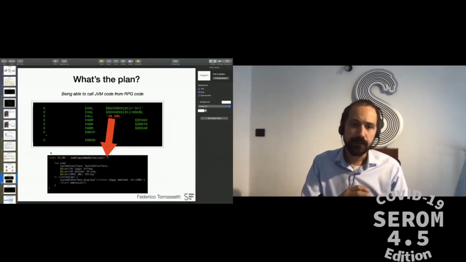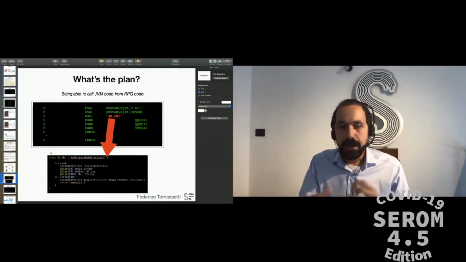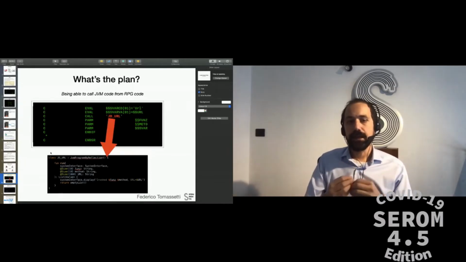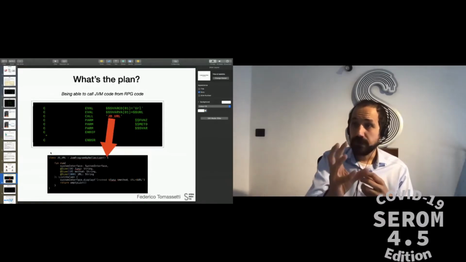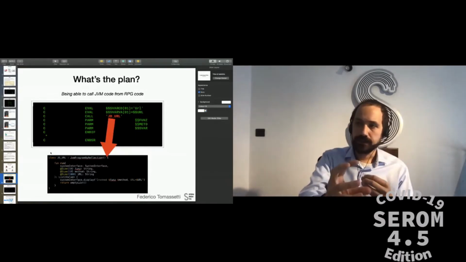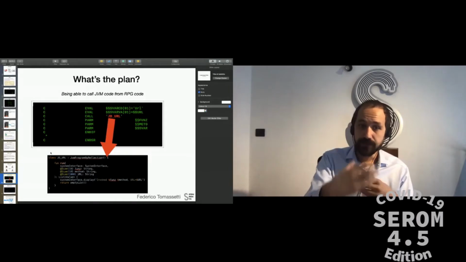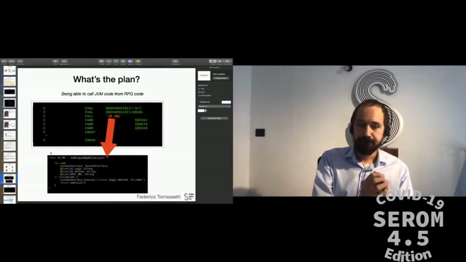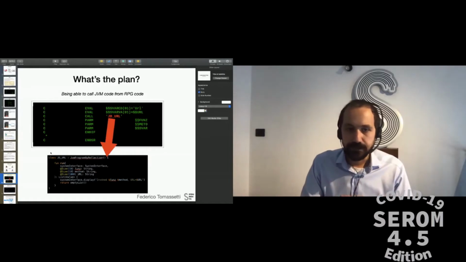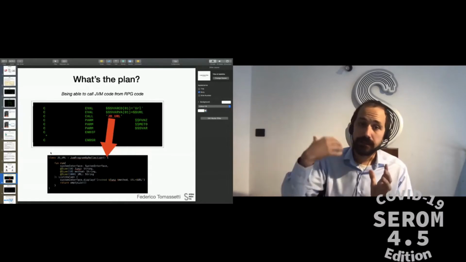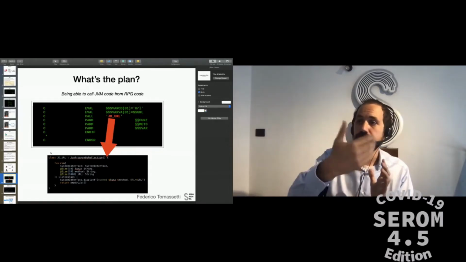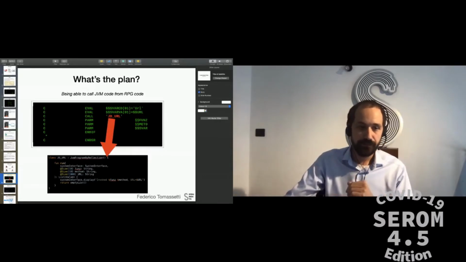In this case, for example, we are executing this class written in Kotlin, and you can see that we specify a mapping so that the values that are RPG values are automatically translated to values that are specific to Kotlin, and the Kotlin code can be executed and can potentially produce a result that is returned to the RPG code, which can continue the execution.